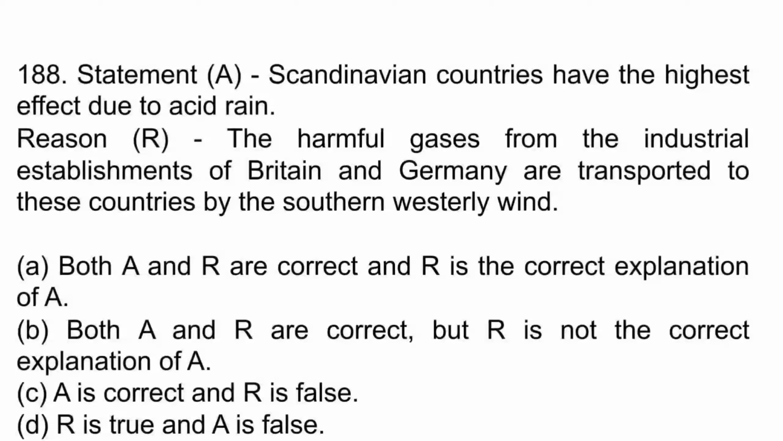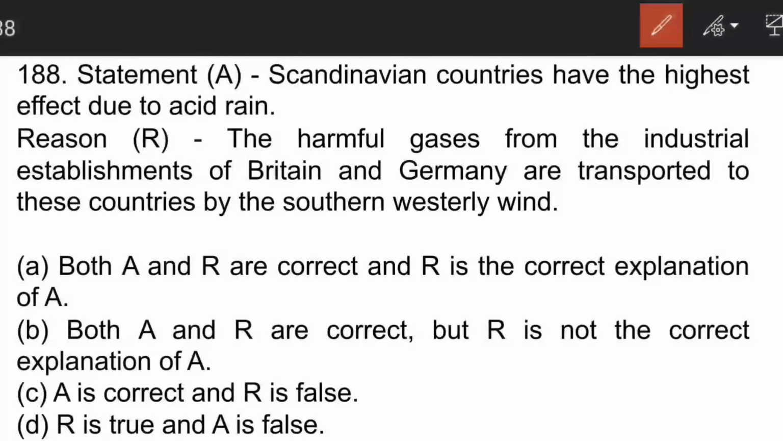The harmful gases from the industrial establishment of Britain and Germany are transported to this country by the southern westerly wind. Both the statements are correct, and R is the correct explanation of A. So A will be the correct answer.